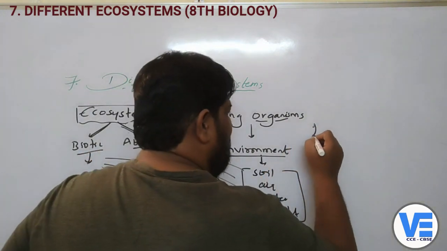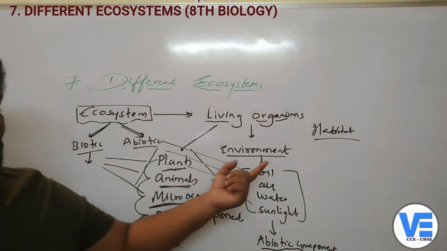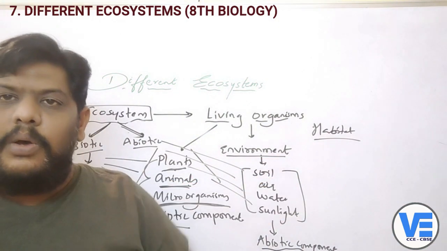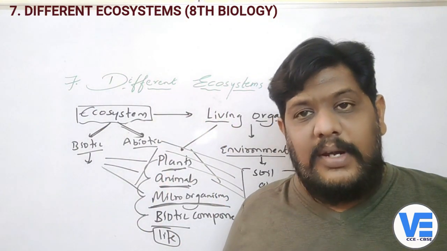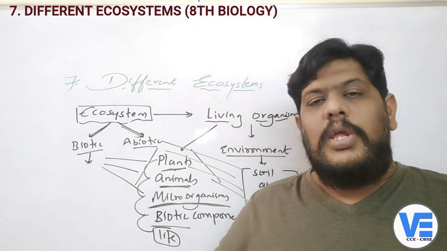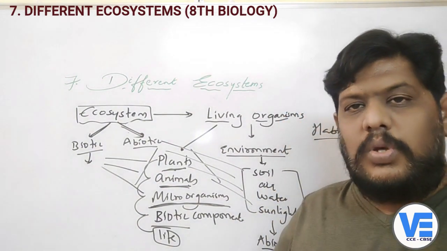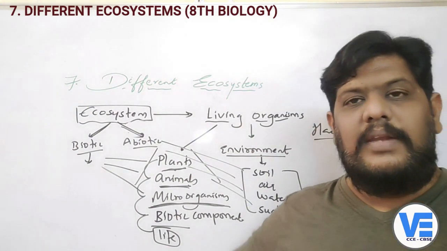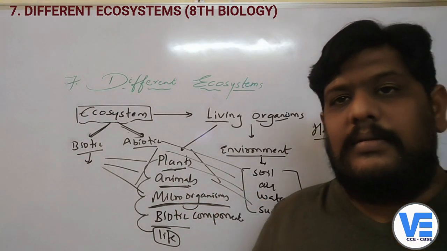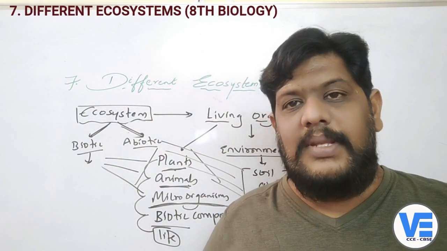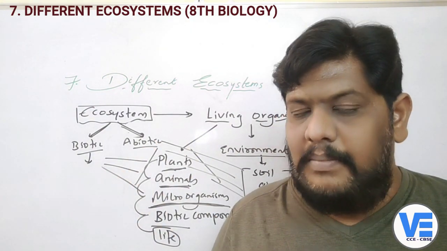So is it different from habitat? So what we have learned, habitat is only a dwelling place of the living organisms, isn't it? So now, is habitat different from the ecosystem or not? Yes, it is absolutely different from the ecosystem. Whereas in habitat, you will not find the abiotic factors, you will not find the environmental factors. Okay, so when you talk about the habitat, you only talk about the living organisms, you will not talk about the soil or water or the sunlight or the air. Okay, that is how they are completely different from the other, ecosystem. So habitat and ecosystem both are completely different from each other. Okay, children.